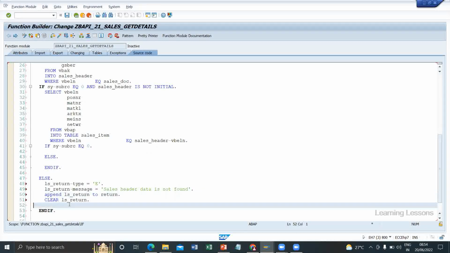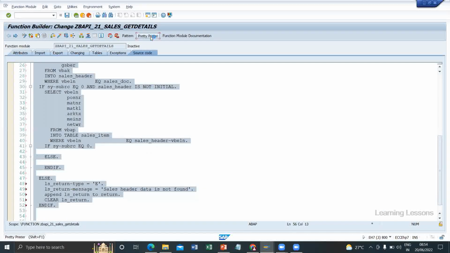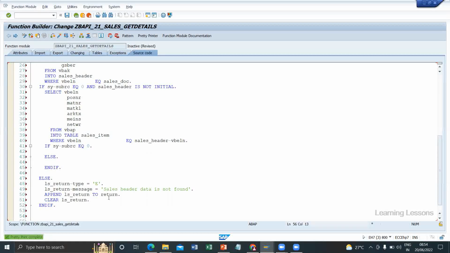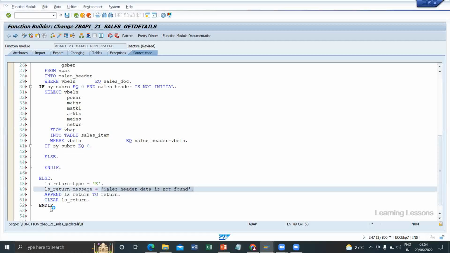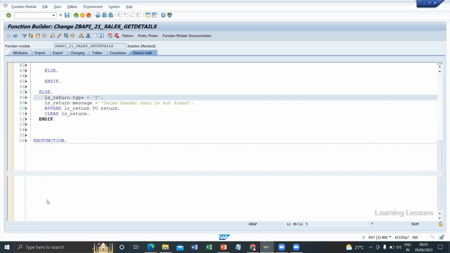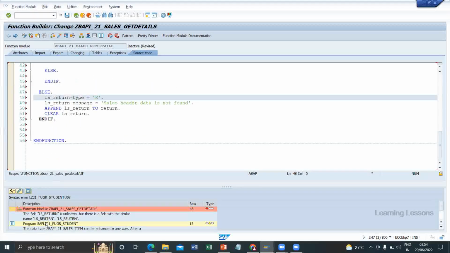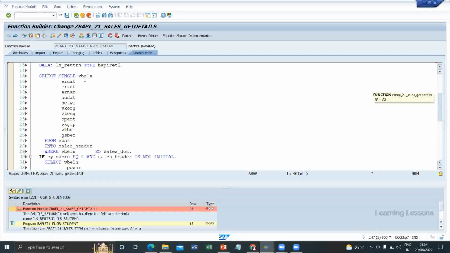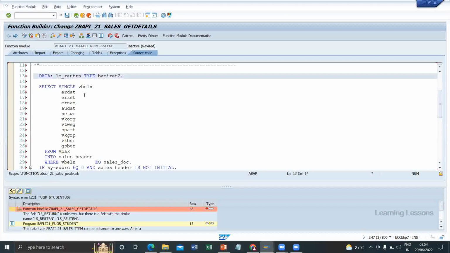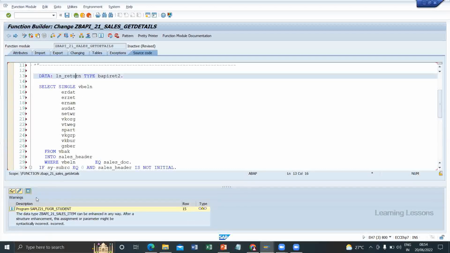This way we have to push the messages. Even standard BAPIs push in this format only, but they are using standard messages because SAP has already created a number of messages in the standard format, so they push the message in the standard format. So in this else, we append the message. What is the ls_return? Any issue with this? Yeah, spelling mistake. So ls_return is clear now.